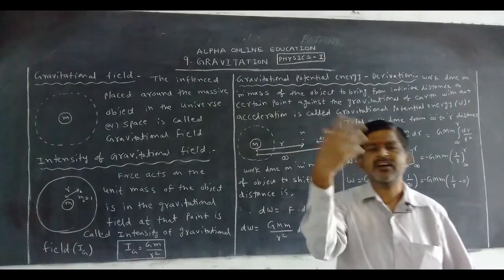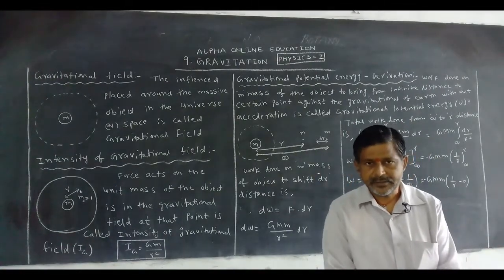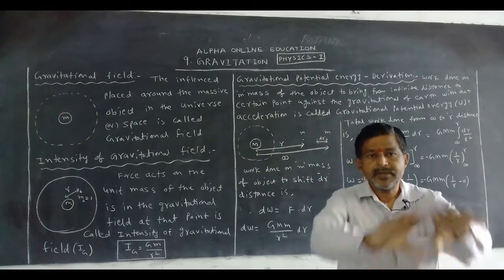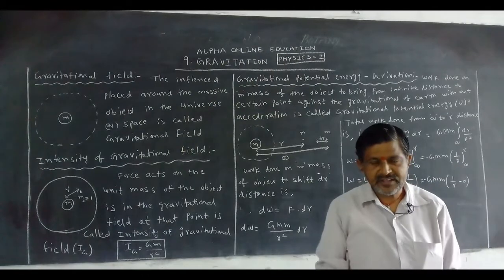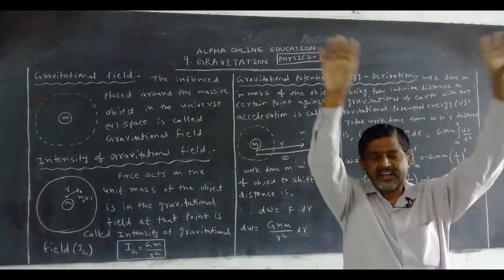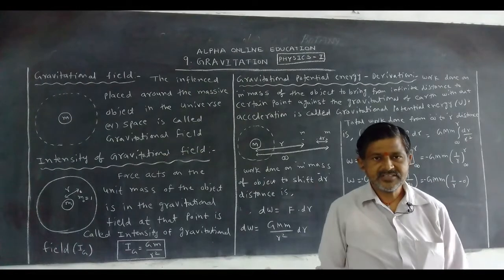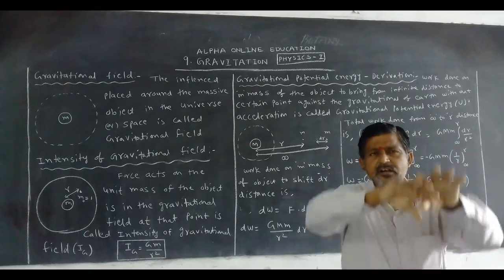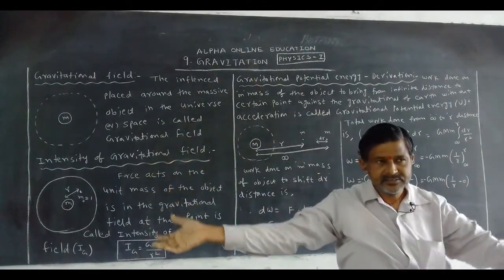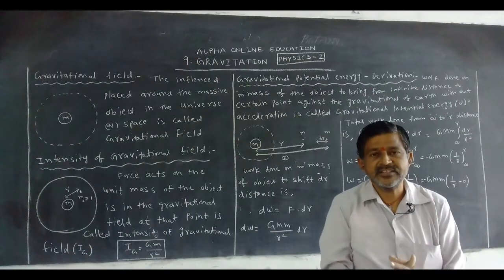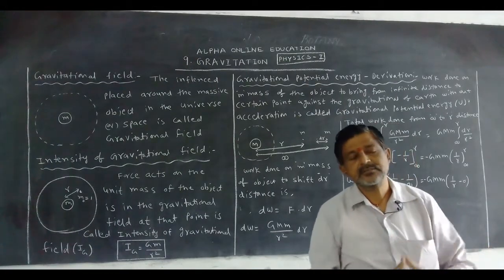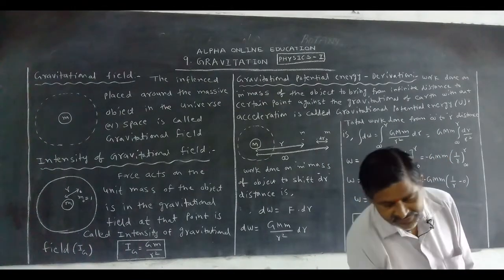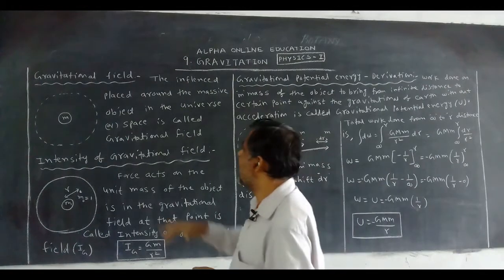Not only earth, you take another planet. First planet, Mercury. Mercury also has some influenced place around it. Venus, second planet, also has some influenced place around it. Like that, all planets have some influenced place around them. That influenced place around the massive particle is called gravitational field.